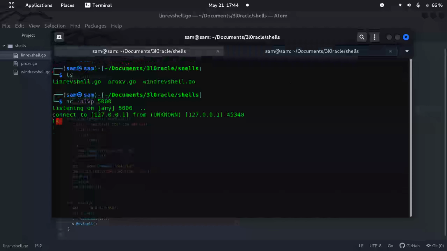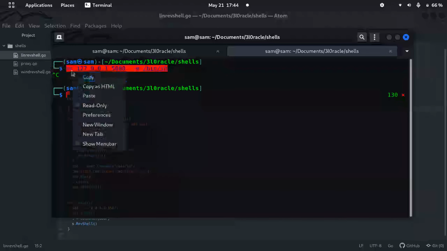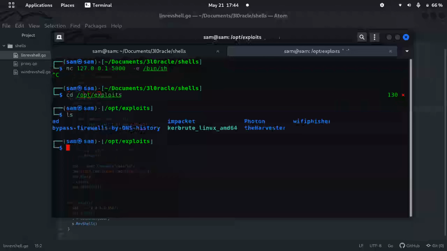So if you type something like that, you can see we are in. Let's change the directory here. Let's cd into /opt/exploits. These are my exploits. Let's start our server here.